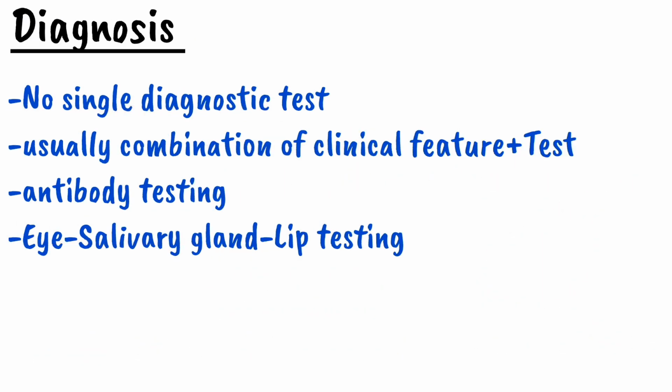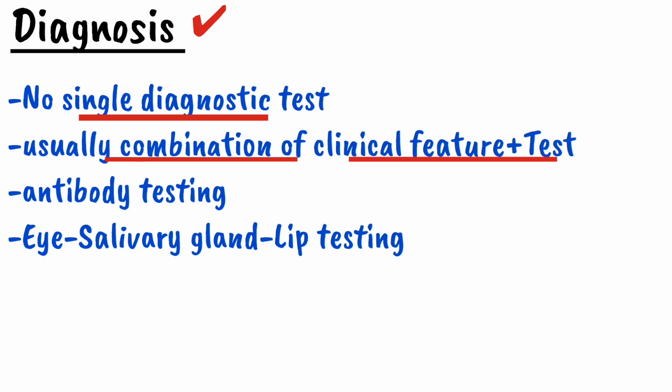After the clinical feature, now come toward the diagnosis of a Sjogren syndrome. How we will diagnose the Sjogren syndrome? Remember that there is no single diagnostic test for Sjogren syndrome. The diagnosis is usually based on a combination of a clinical feature and test. The tests which we perform are the antibody testing and eye, salivary gland and lip testing. So now we will talk about these tests.